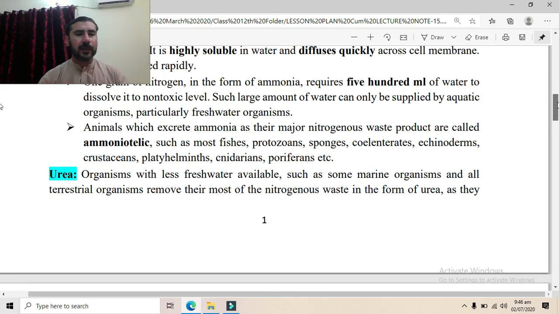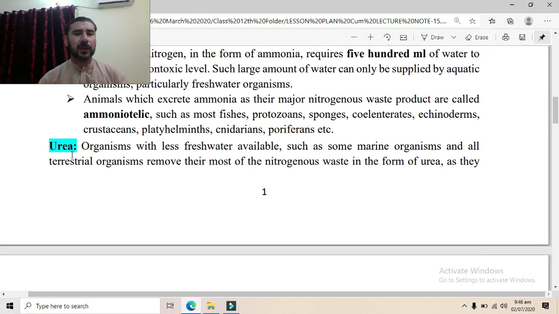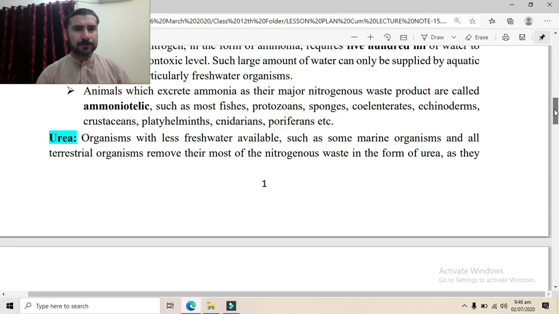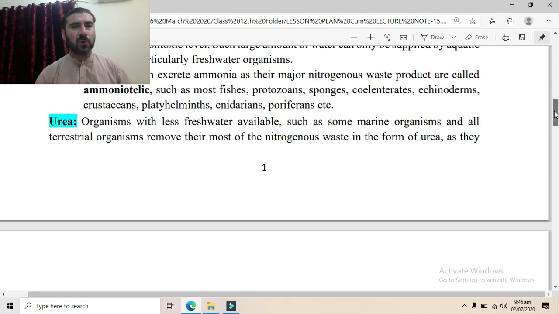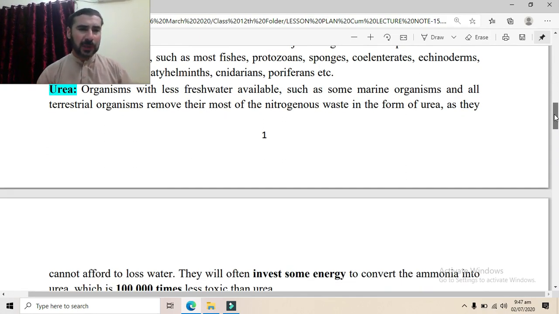Now we will discuss the ureotelic organisms, those organisms which release their nitrogenous waste in the form of urea. Organisms which have less fresh water available, such as some marine organisms and all terrestrial organisms, remove most of their nitrogenous waste in the form of urea. As there is less water available, they cannot afford to lose water in the process of excretion. So they convert their ammonia into urea through the use of energy. They can afford to use energy, but they cannot afford to lose water.